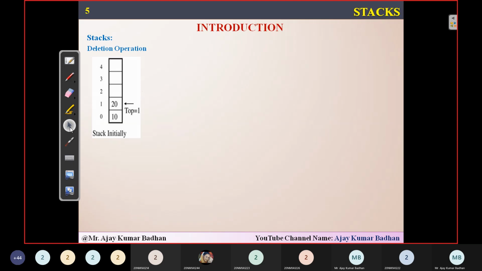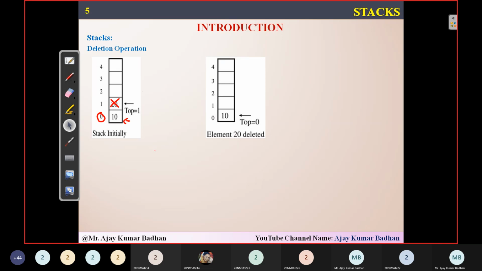Now let us suppose I want to delete 20. What do I have to do first? First I have to delete this element. After deleting this element, I have to decrement top. Then top will be pointing to this particular index, that is number 0. So that I will show you here. See, I have removed it. I have removed element 20. After removing the element 20, I have decremented top.